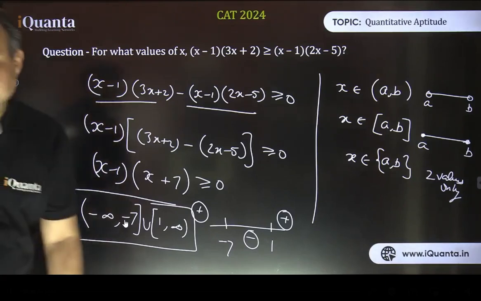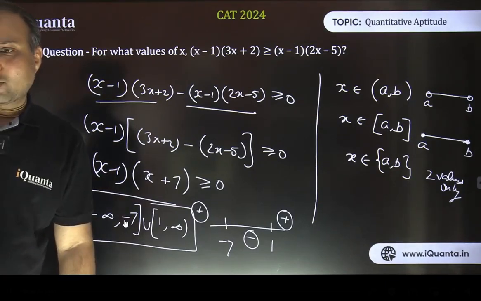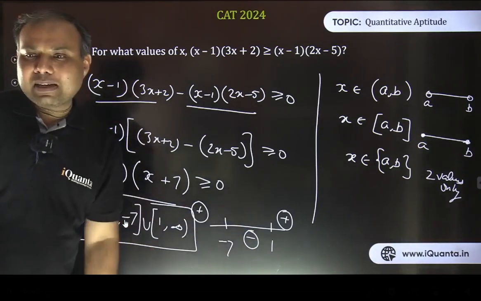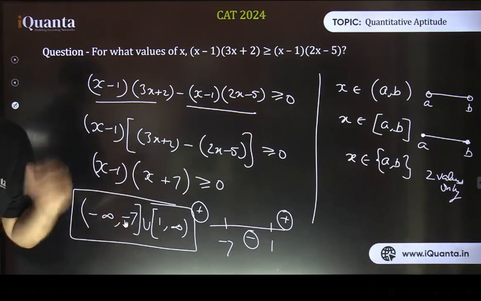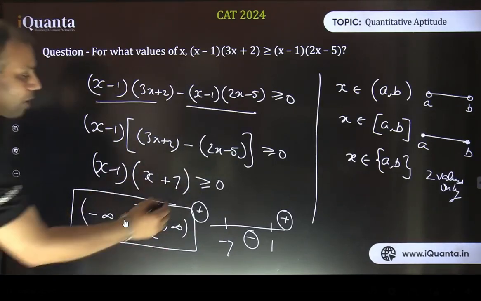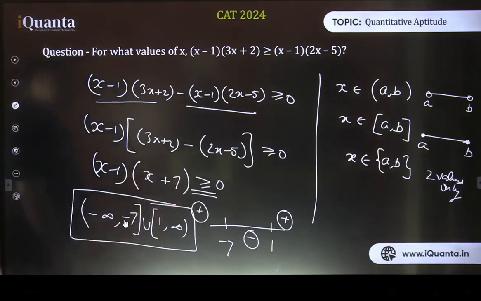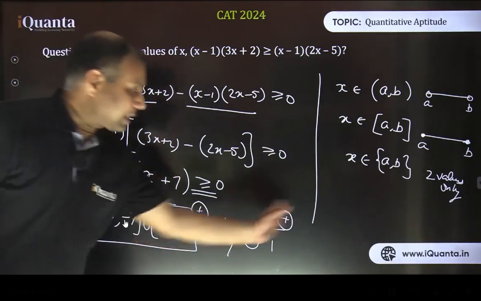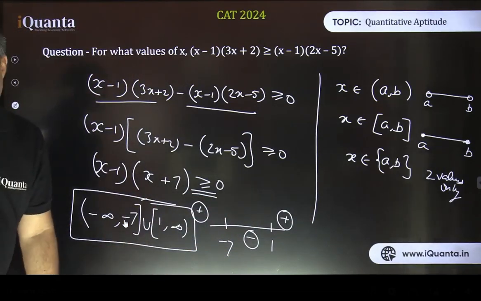Is it okay? So don't quickly write minus 7 to 1. Minus 7 and 1 are the critical points here, but what range will satisfy, that we need to see. Our requirement here is that the expression must be greater than or equal to 0. That means it should be positive or 0. So these extreme ones are the required answer. Is it fine?